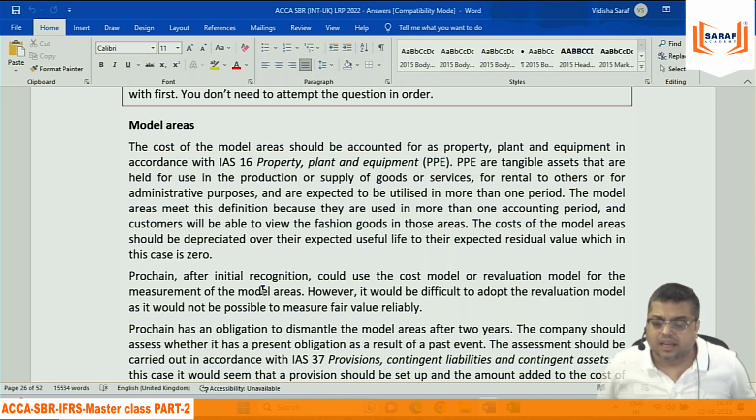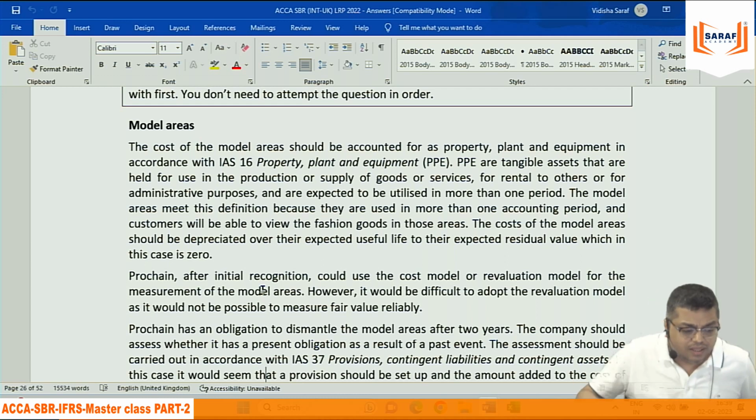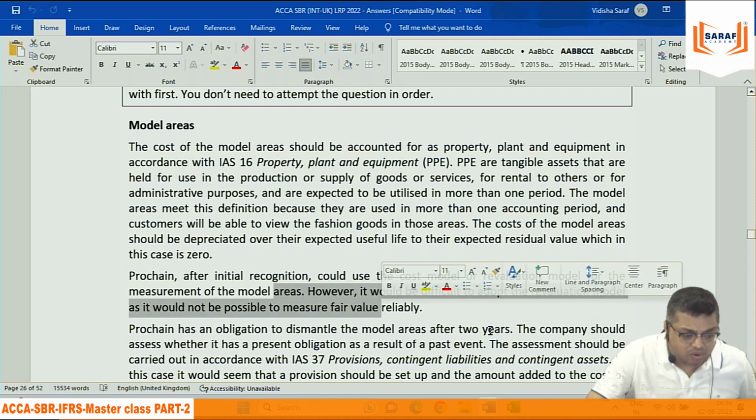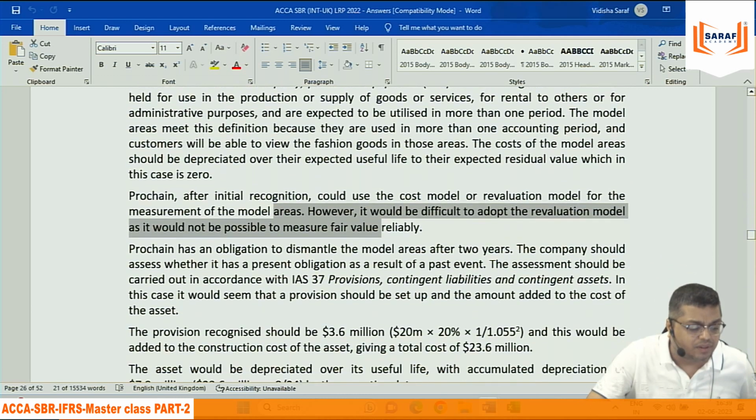P, after initial recognition, could use the cost model or the revaluation model for measurement. However, the fair valuation will be very difficult to determine. जबरदस्ती लिख रहा है ये, ठीक है.